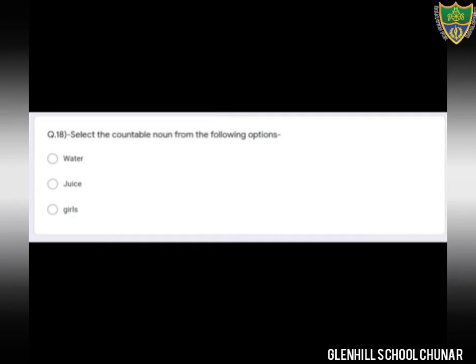Select the countable nouns from the following options. Dear students, you all have read what are countable nouns. The noun which can be counted, that is known as a countable noun. There are 3 options: water, juice, girls. We cannot count the waters, we cannot count the juice, we can count the girls.